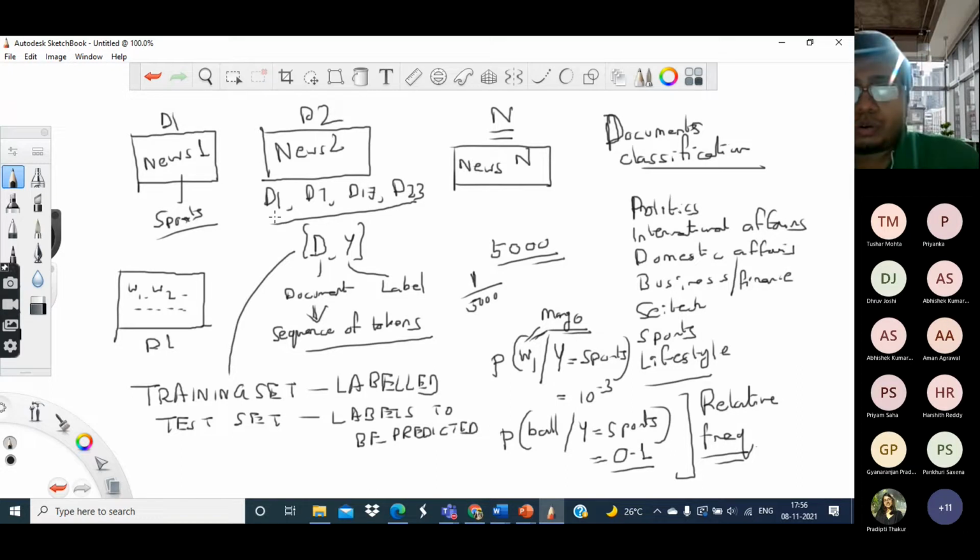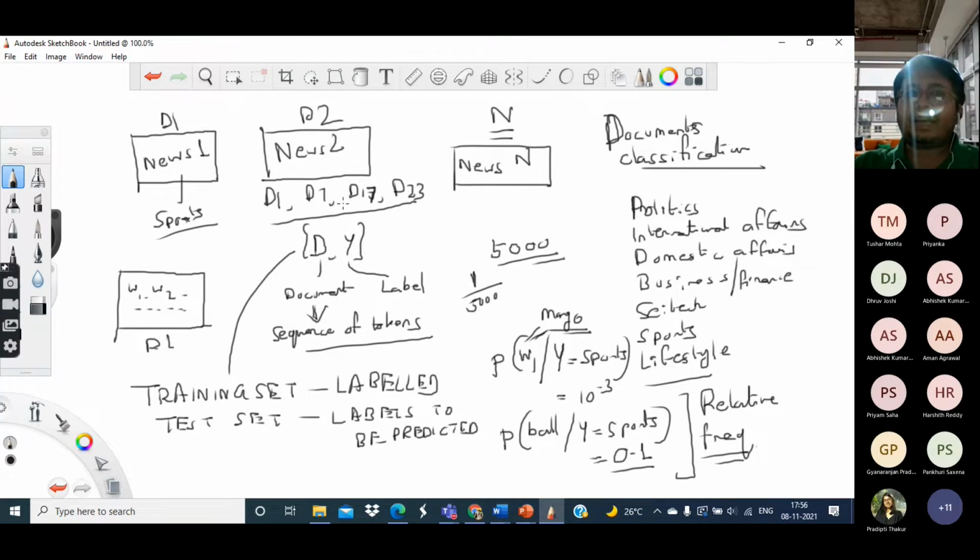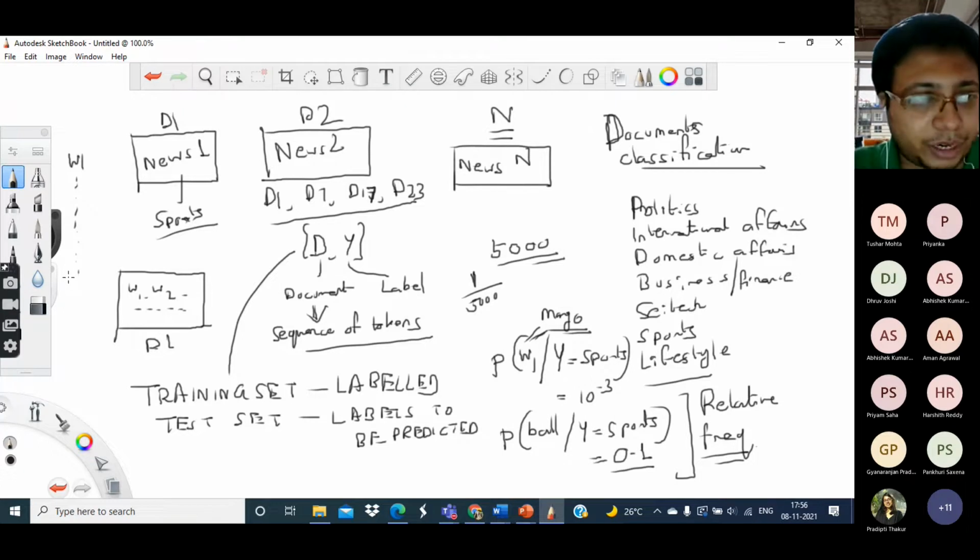Now what you do is you look at all the word tokens which are present in these documents, calculate their frequency, and normalize them. Let us consider how frequently every word in your vocabulary has appeared in these 4 documents.